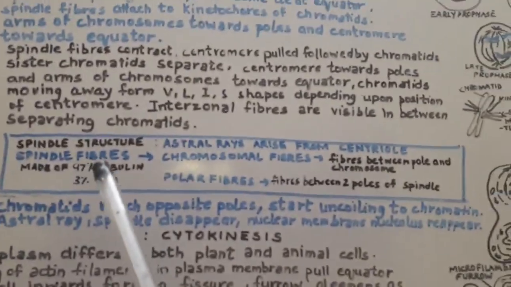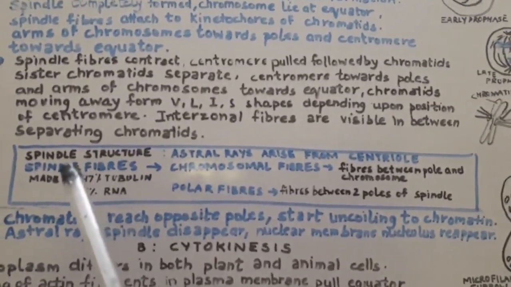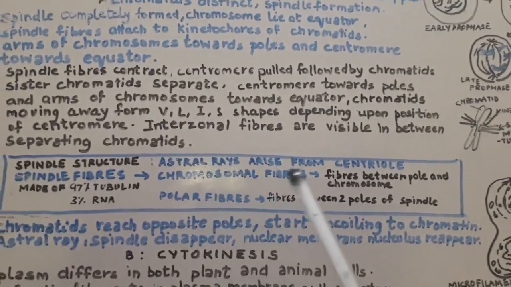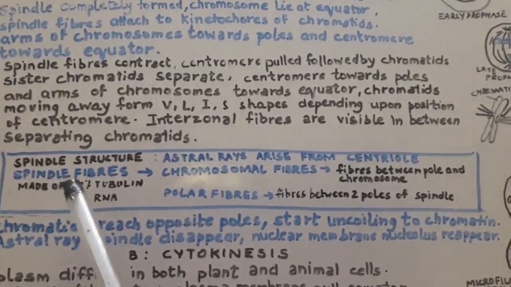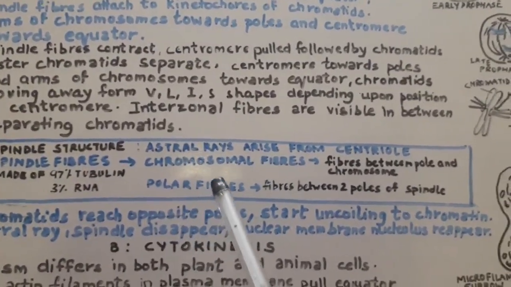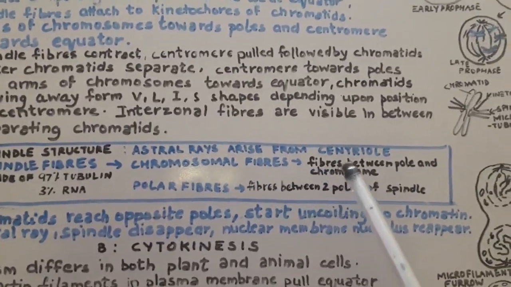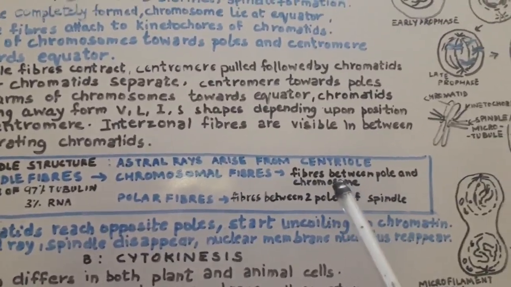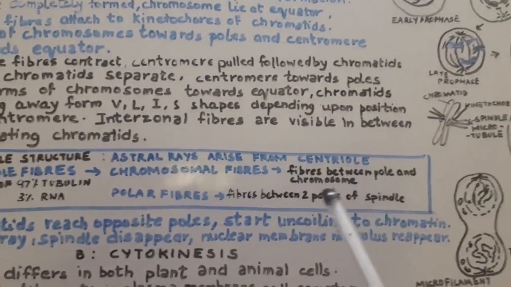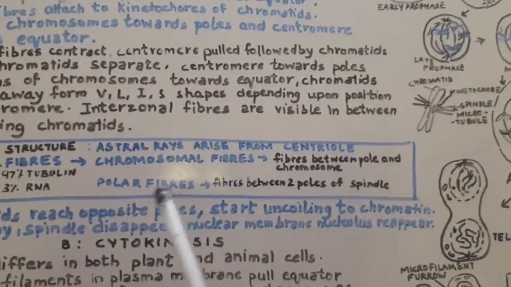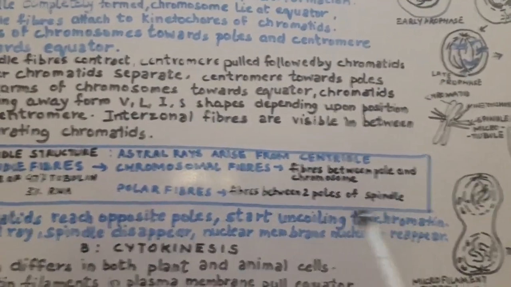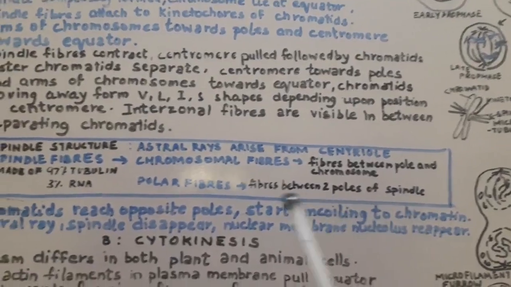Now, this is some noteworthy information regarding the spindle fiber. Spindle fibers are formed from the astral rays from the centriole. These fibers can be classified into two types, chromosomal fibers and polar fibers. Chromosomal fibers are the ones between the pole and chromosomes. That means these are the fibers which are mainly holding the chromosomes or the chromatids. Then the polar fibers are the ones arising between the two poles of the spindle. They do not hold the chromatids.